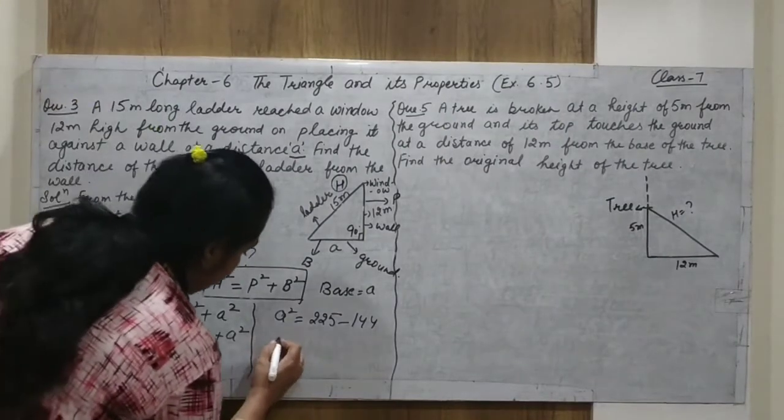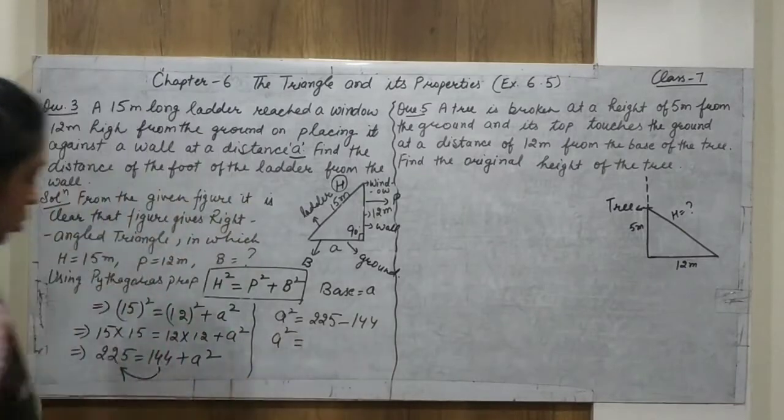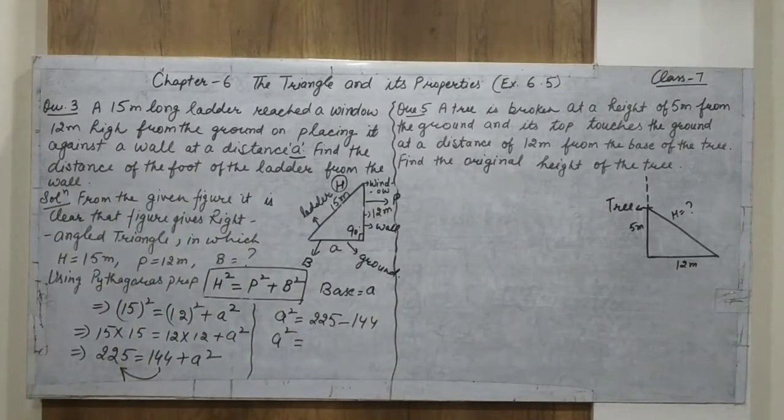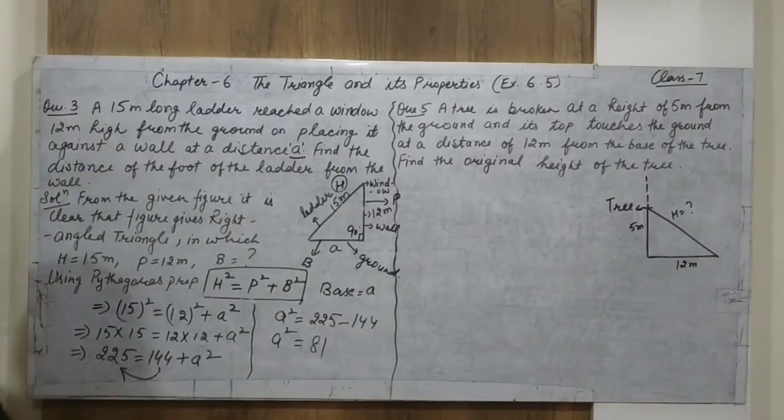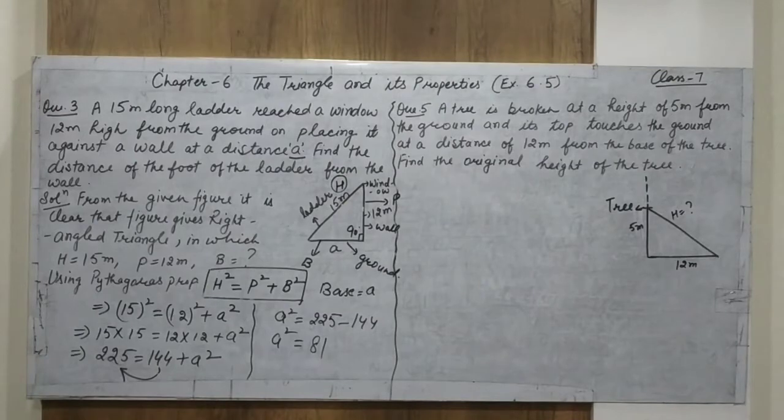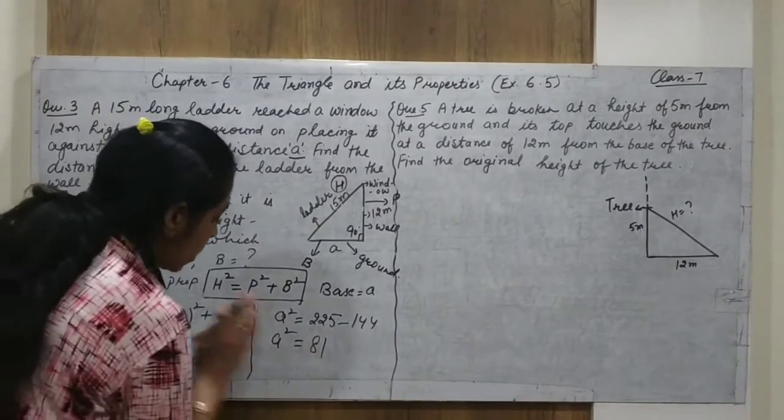Now A square is equal to, what do we get here? 81. When we subtract these two, we get 81. Alright, so A square is equal to 81.